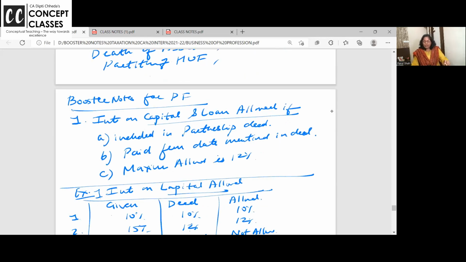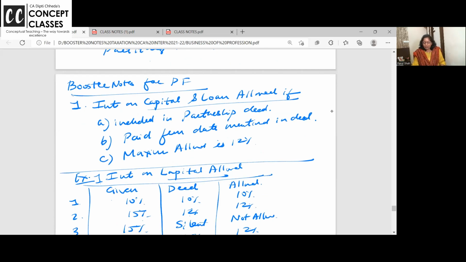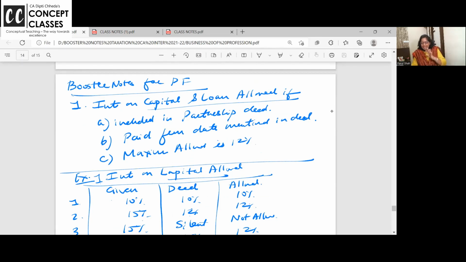Interest on capital and loan is allowed. These are the handwritten booster notes from the regular class, and I'm typing all of it and putting it as a PDF in our Concept Classes app. In the free content, you can download all these PDF booster notes. Interest on capital and loan is allowed if included in the partnership deed, paid from the date when it is included in the partnership deed.